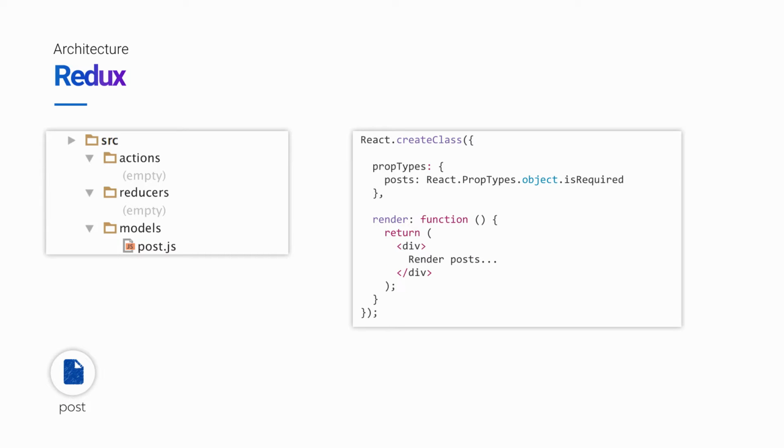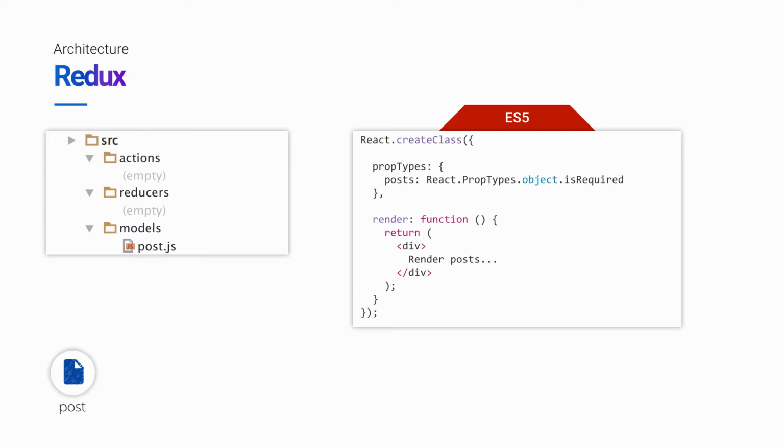To illustrate, we're going to take a look at this component. This component is responsible for rendering a list of posts, and to do that, it needs a set of posts to render. So how do we get our set of posts into this component? And for that matter, how do we fetch the list of posts from the server? Well, both of these questions are answered by a decorator that Lore provides.